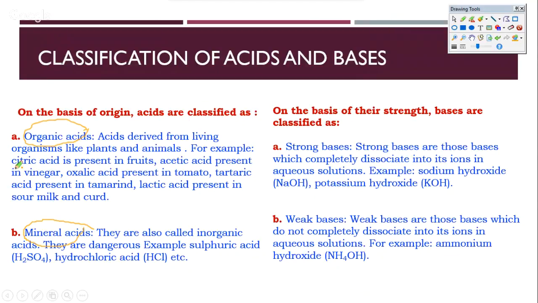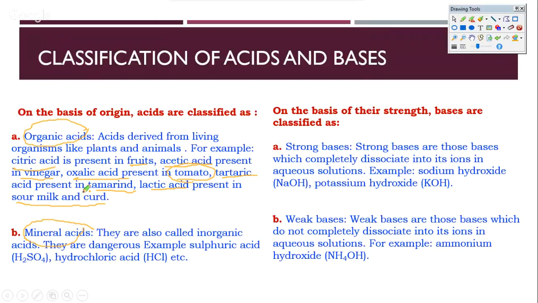For example, citric acid is derived from fruits. Acetic acid is present in vinegar. Oxalic acid is present in tomato. Similarly, you see tartaric acid present in tamarind, and lactic acid in milk. All of these are examples of acids coming out of plants and animals, and they are the ones called organic acids. Whereas mineral acids are mostly inorganic.